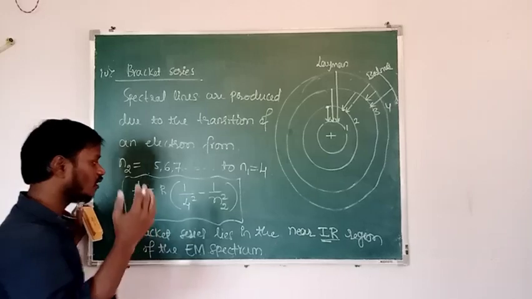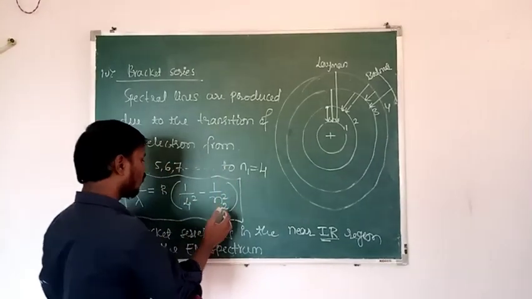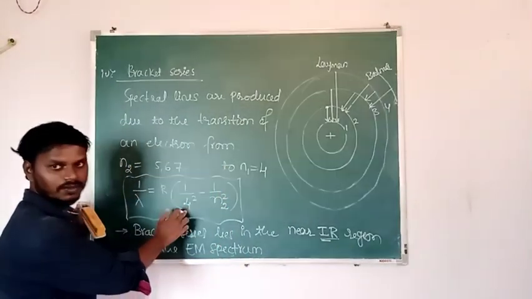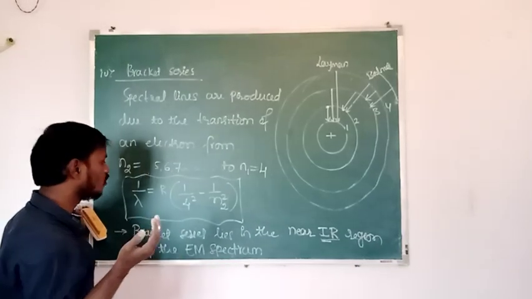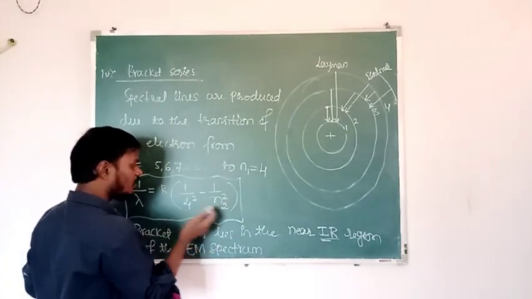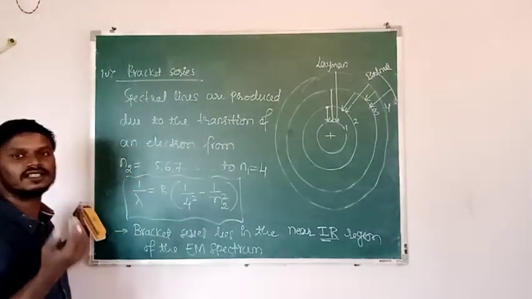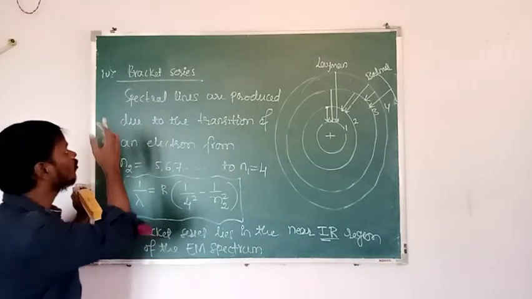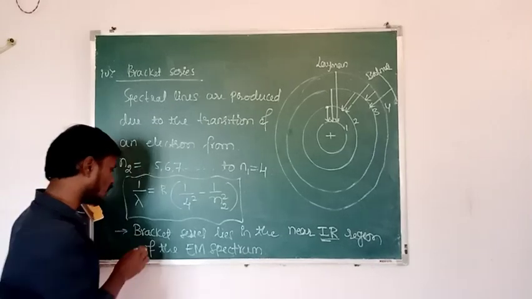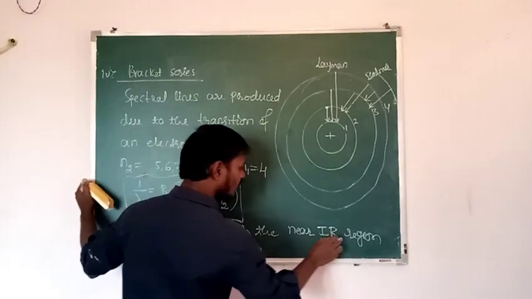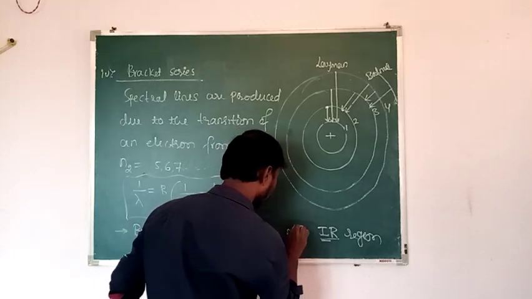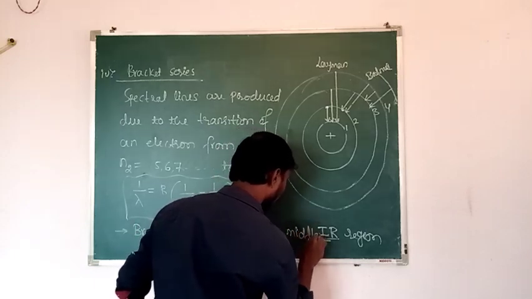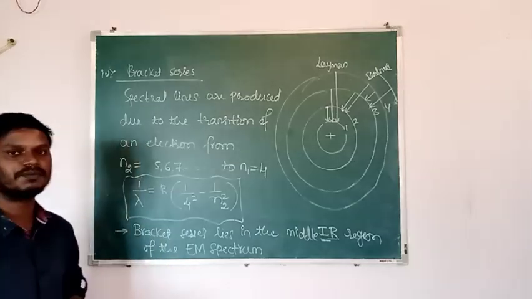If the electron jumps from 5th orbit to 4th orbit, then what is the wavelength of the emitted radiation? Okay, and also if the electron jumps from infinity to fourth orbit, then what is the wavelength of the emitted radiation in case of which series? Brackett series. And Brackett series lies in the middle infrared region of the electromagnetic spectrum.